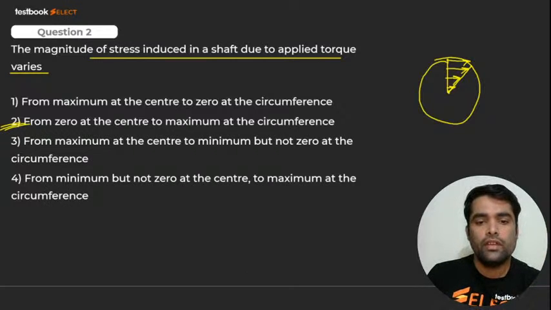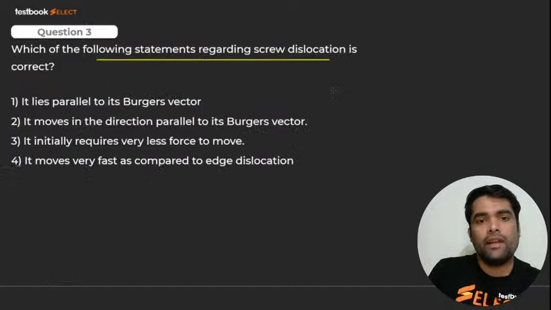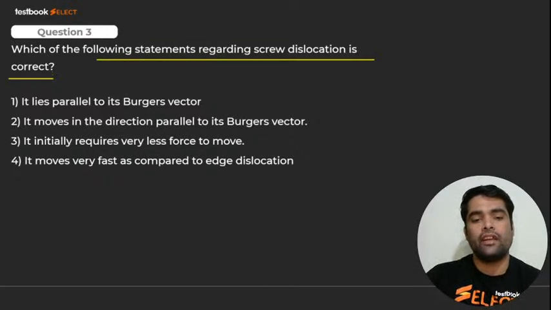Here we go for next. Here we go for next, my dear. Which of the following statement regarding screw dislocation is correct? Screw dislocations related. Which statement is correct, my dear? Please tell me. Yes, bacha. It's very easy, very easy.